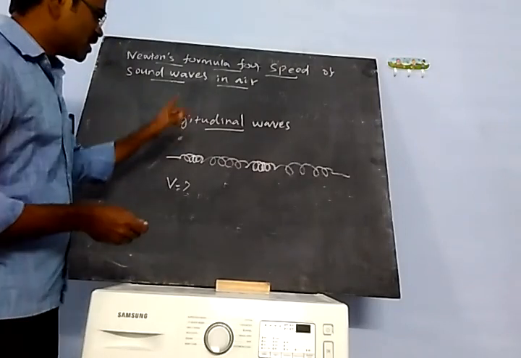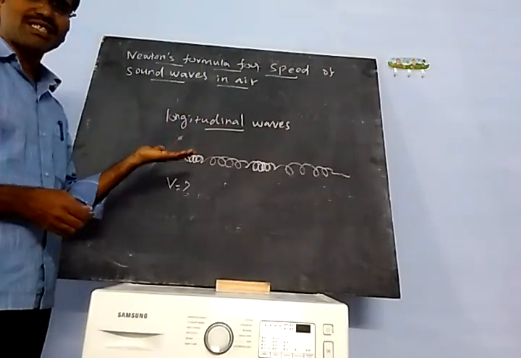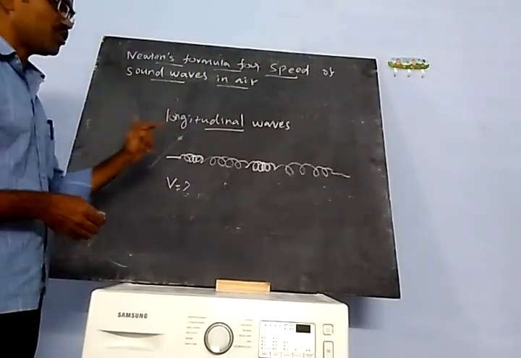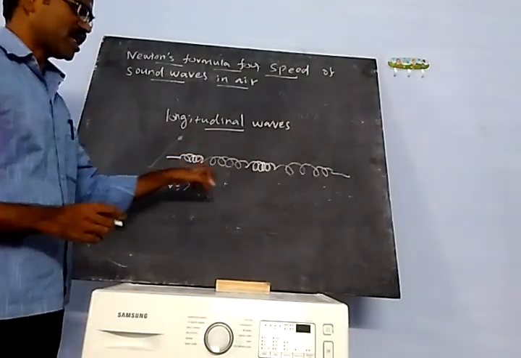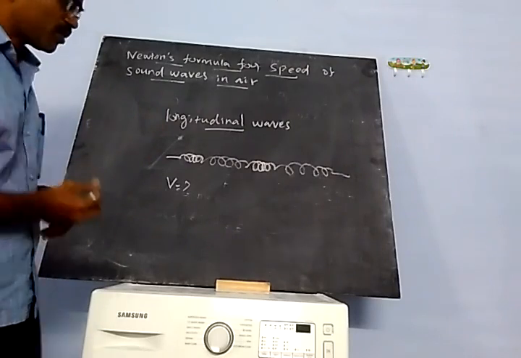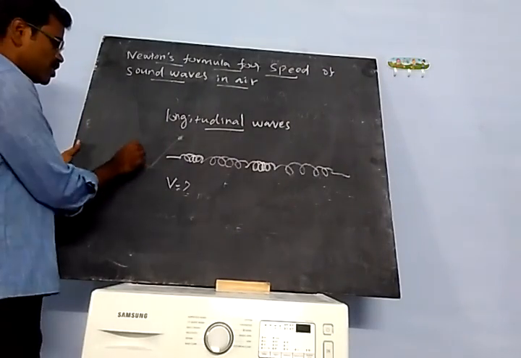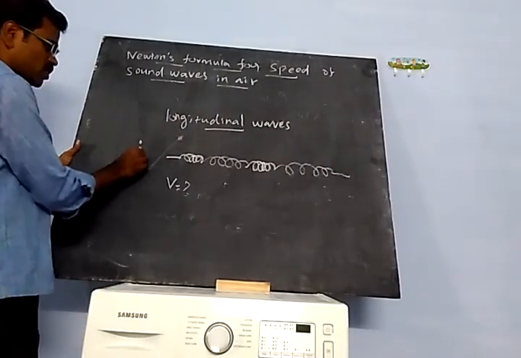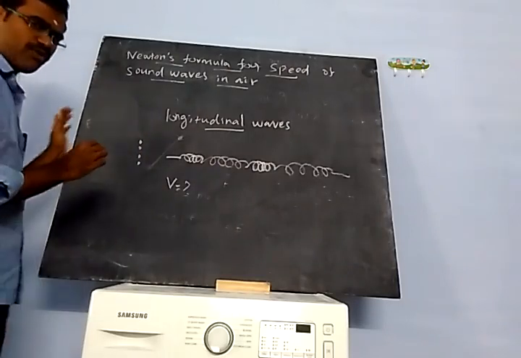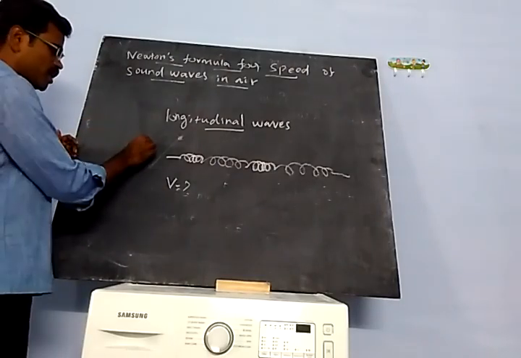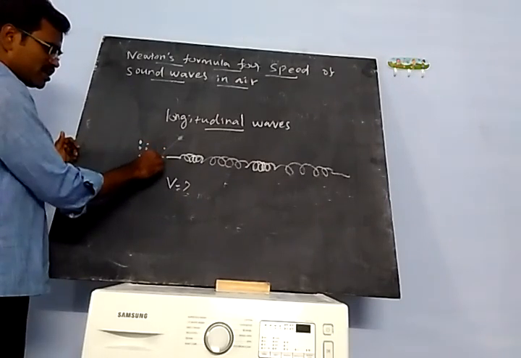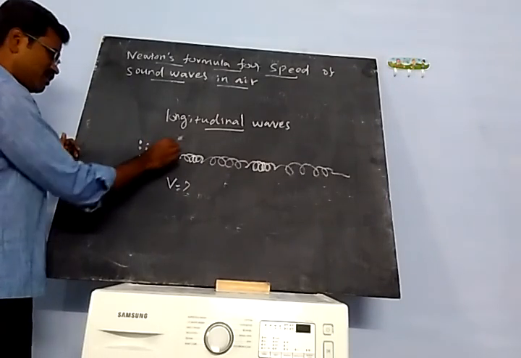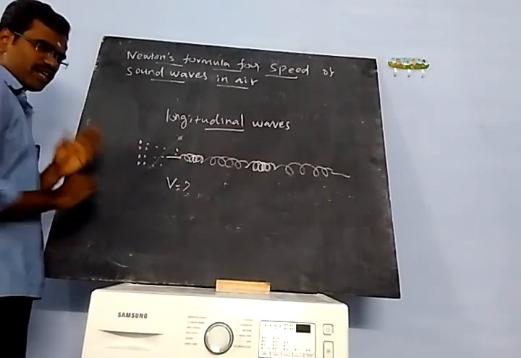Sound waves are longitudinal waves. You know that they propagate like this: compression and rarefaction. The sound waves are moving; this is the sound wave, and this is a particle. The sound waves moving in air are compression, then rarefaction, then again compression and rarefaction.